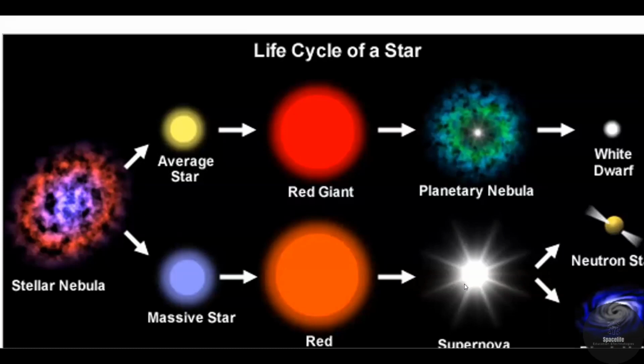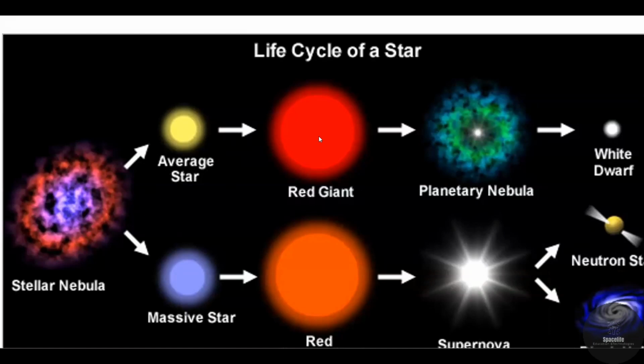And then again it will form into a star. It's a small star, a neutron star, and a neutron star in the sense it's like our sun. And this is how the black holes form, that we have discussed. And this is how the red dwarfs and white dwarfs will come. This is the average star, the average star in the sense we can assume as our sun. From the average star, this is how the red giant will form.